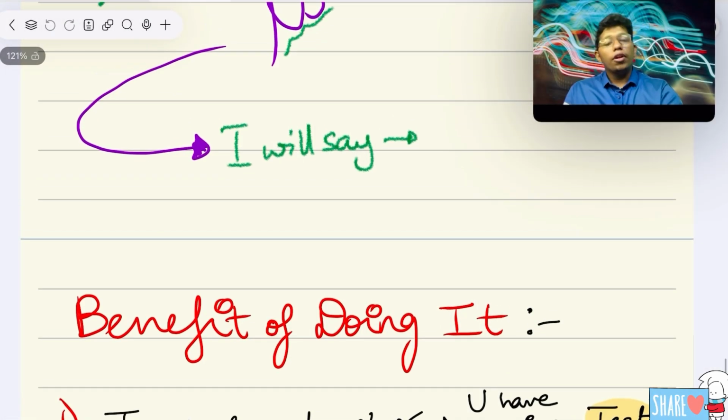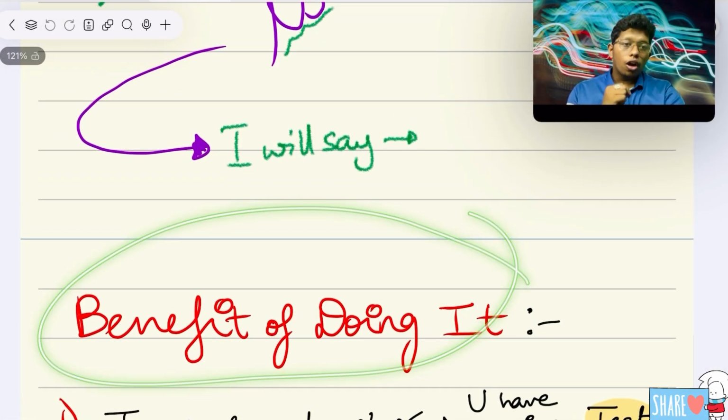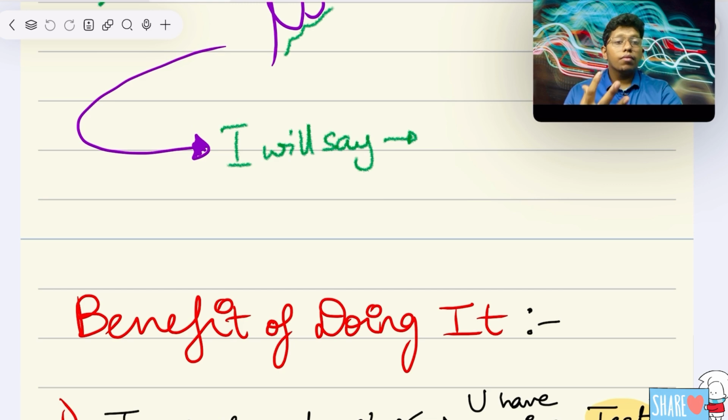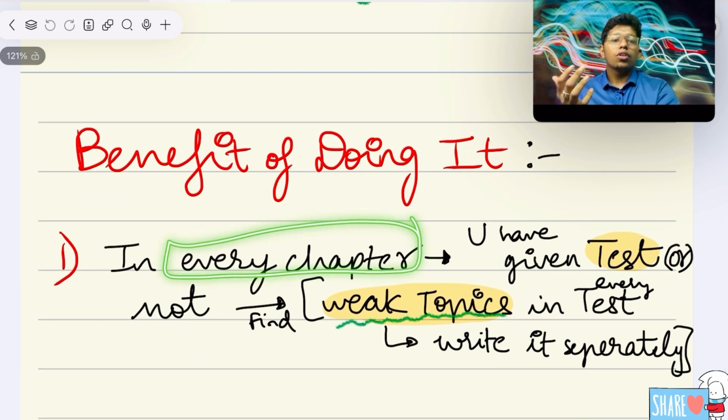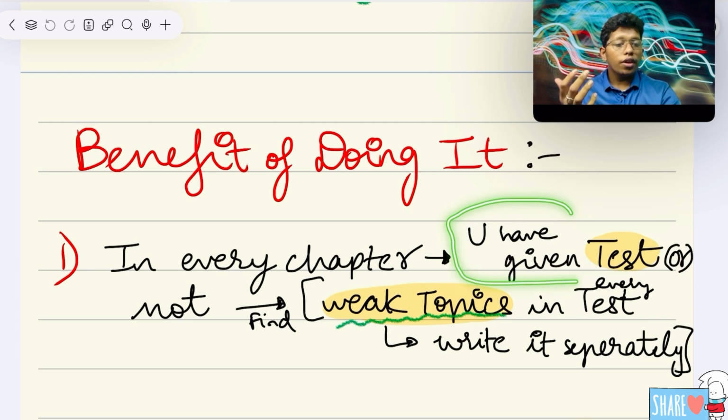So let's go to the benefits of doing it. According to me, I have written three points which I felt are important. In every chapter, whether you have given a test or not, you should know whether you have covered every chapter with each and every test.